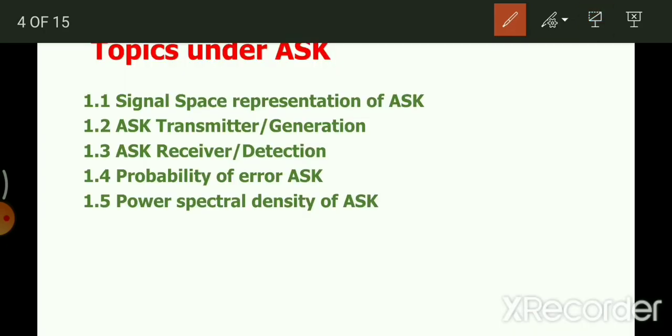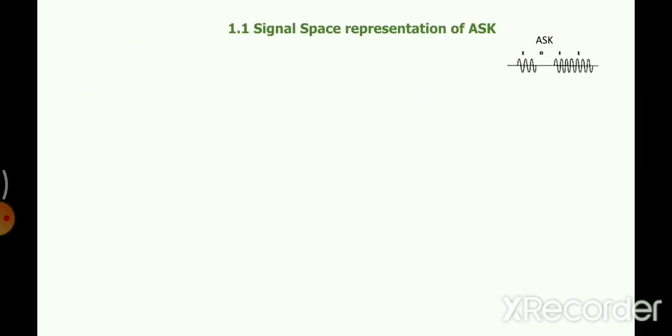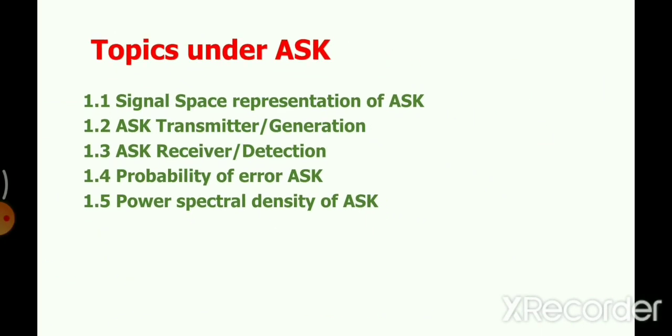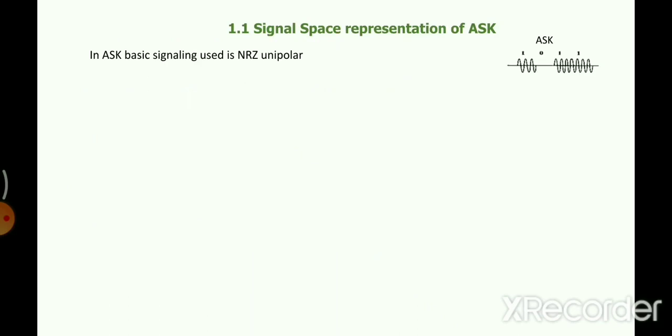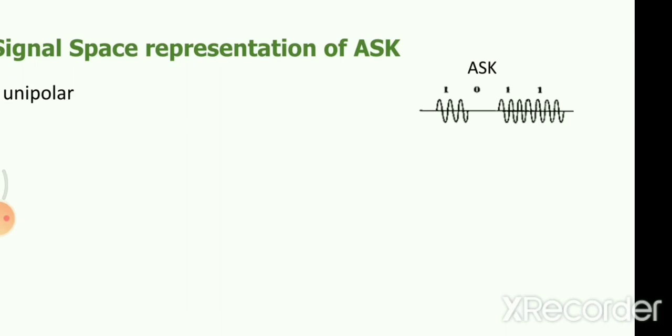All right, so with this knowledge, let us move on to our first topic, signal space representation of ASK. So this is the ASK waveform: presence of carrier signal and absence of carrier signal.